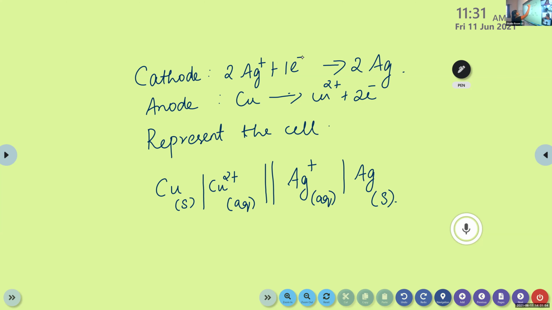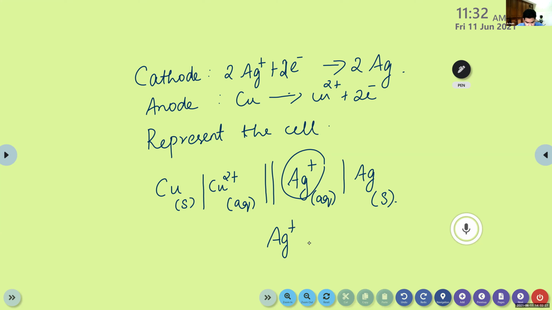No, dear, it's 2 because 2 Ag here, right? 1 Ag requires 1 electron and then another one requires 1 electron. So total 2 electrons. Okay, Achyut? And while writing in the cell, we don't have to write 2. Only 1 Ag is represented here. That's why Ag plus. Okay. Only need to mention 1 silver ion. Clear?